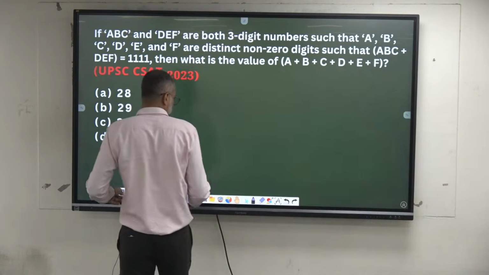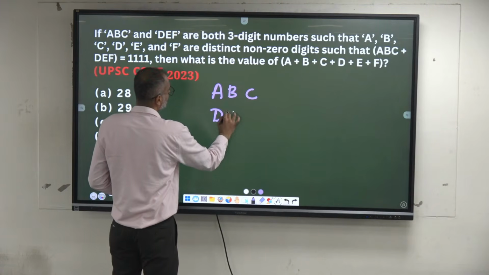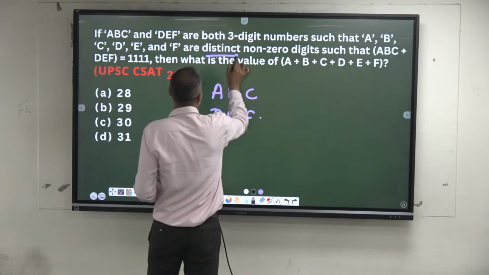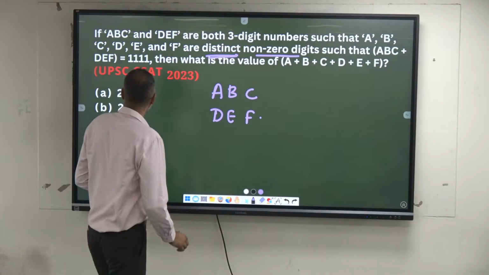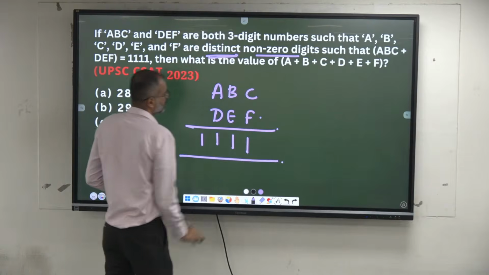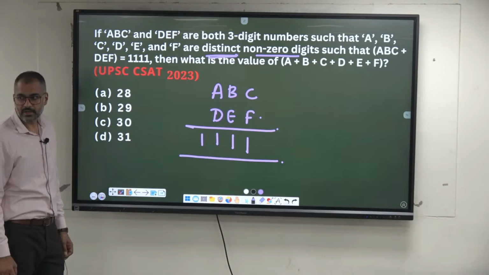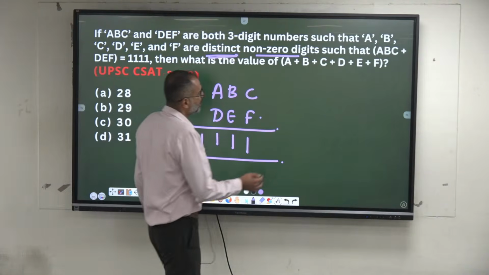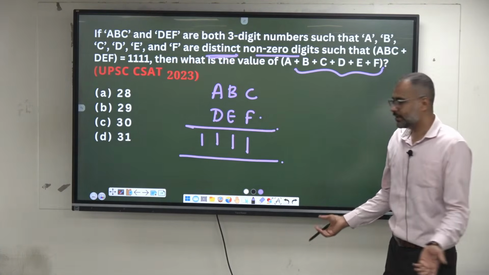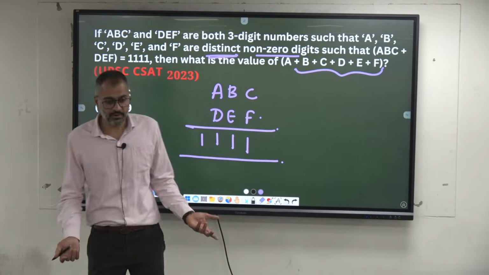There are two 3-digit numbers, A B C and D E F. They are all distinct and also non-zero digits, such that their sum is 1111. Okay, sir. Now, if I add A, B, C, D, E, F in any order, the sum remains the same. So you can go for any possibilities. He is not asking how many possible cases there are.